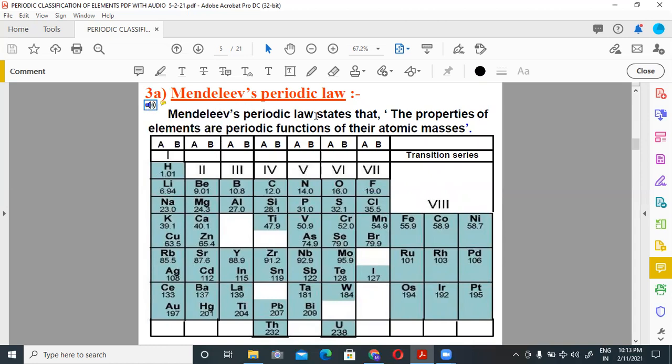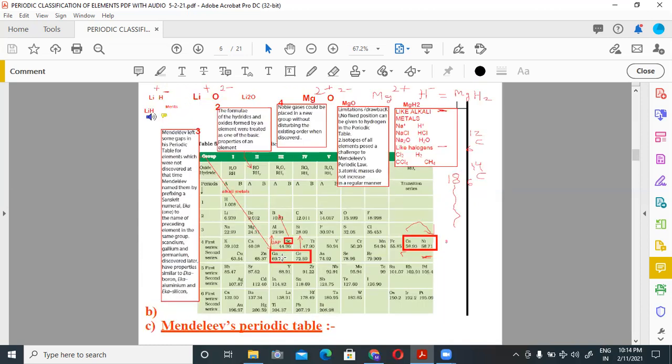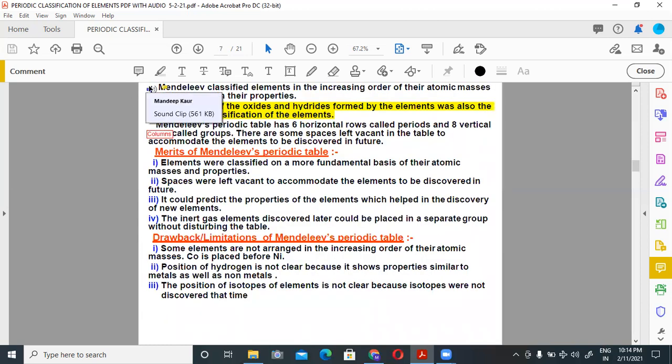The next classification of elements was given by Mendeleev. Mendeleev's periodic law states that the properties of elements are periodic functions of their atomic masses. It means Mendeleev arranged elements in different groups in order of their increasing atomic masses. Mendeleev classified elements in the increasing order of their atomic masses and similarities in their properties.